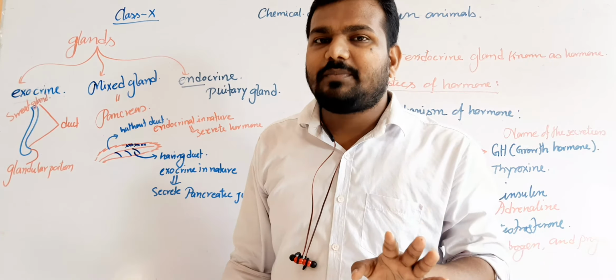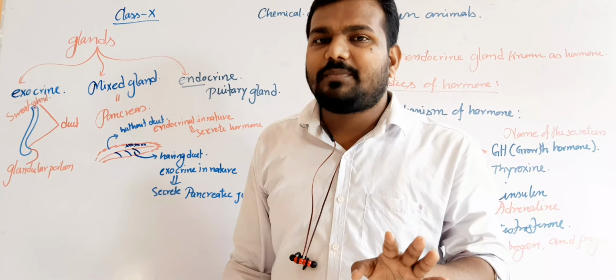Now the second one, the mixed gland. Mixed means the gland has both types of features. One portion is exocrinal in nature, meaning it contains a duct, and another portion is without a duct, meaning it is endocrinal in nature. The best example of a mixed gland is the pancreas.